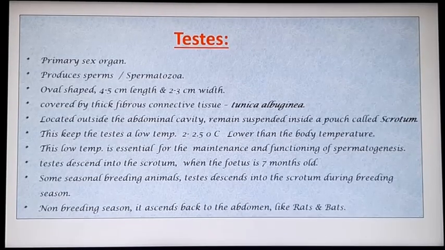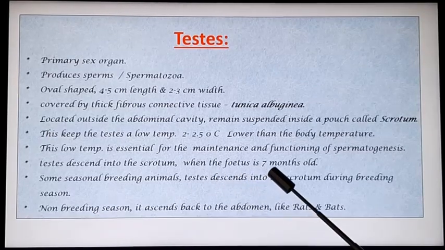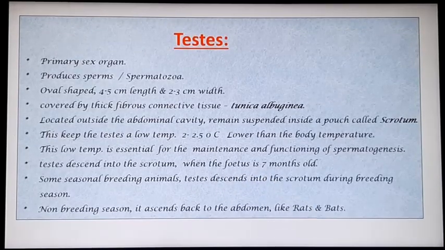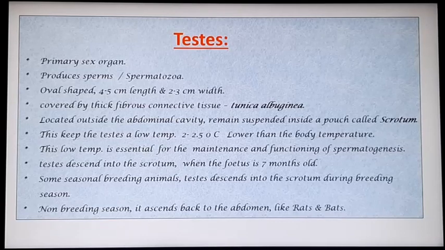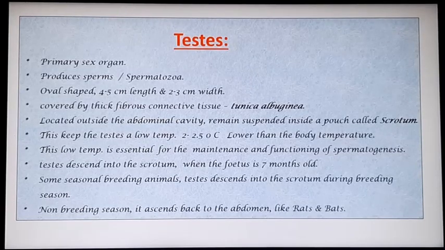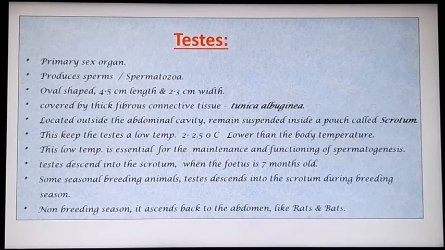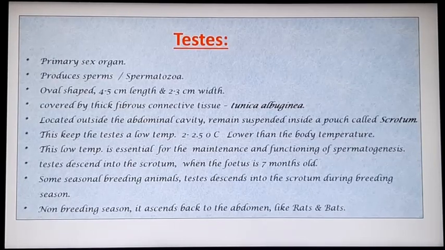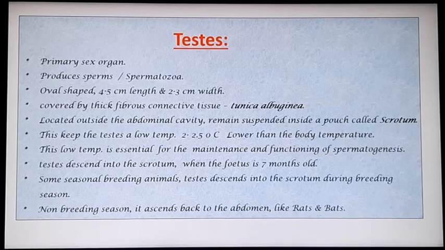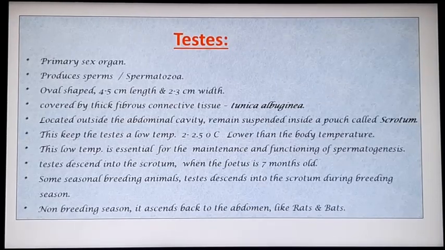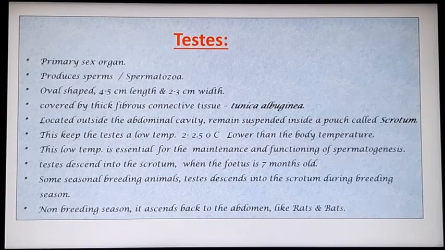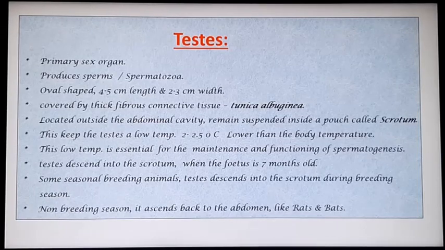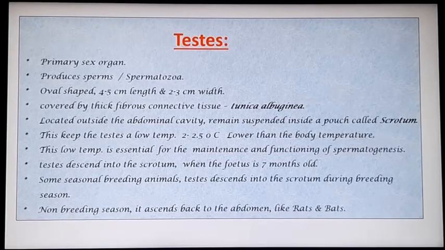And the testis descends into the scrotum when the fetus is at 7 months old. We can notice that human beings are continuous breeders, but there are some seasonal breeding animals whose testis descends into the scrotum during the breeding season only, and in the non-breeding season it ascends back to the abdomen. Examples are rats, bats, etc.